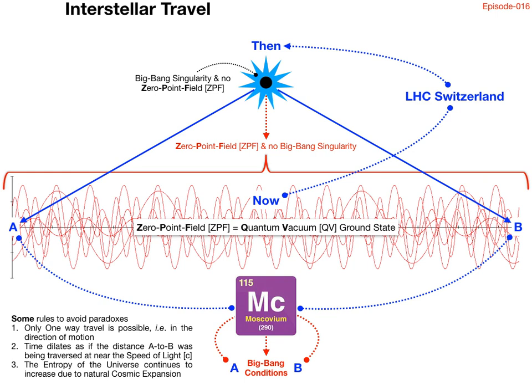Thus, some of the rules required in order to avoid paradoxes might be: number 1, only one-way travel is possible, that is, in the direction of motion. Number 2, time dilates as if the distance A to B was being traversed at near the speed of light, hence no time paradoxes. And number 3, the entropy of the universe continues to increase due to natural cosmological expansion. So, if points A and B are separated by 39 light years, the journey home for the Martians aboard the spaceship will appear almost instantaneous, as if stepping through a doorway. But to observers on Earth, approximately 39 years will have passed.